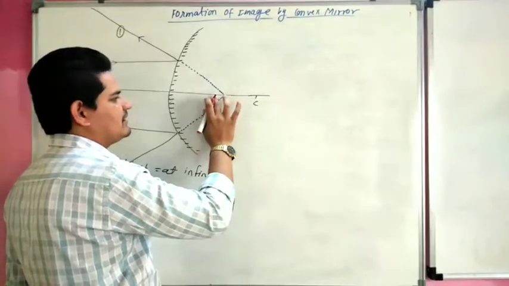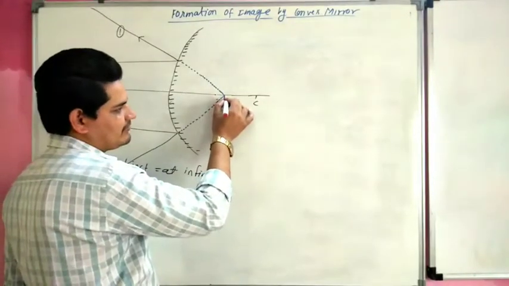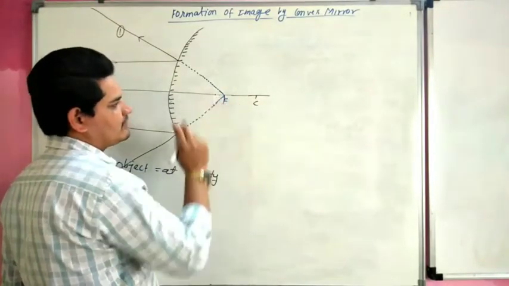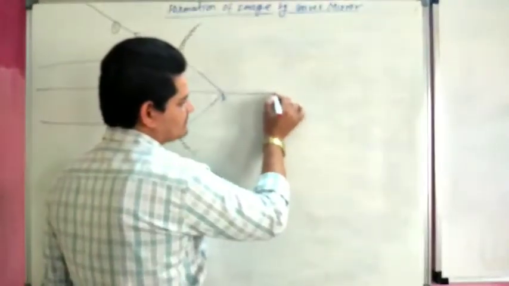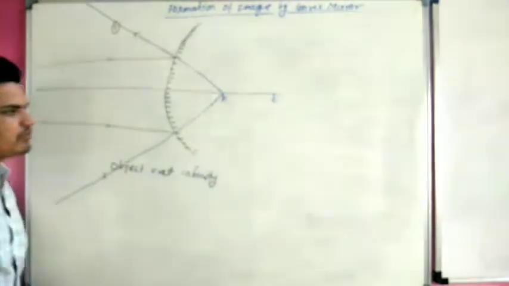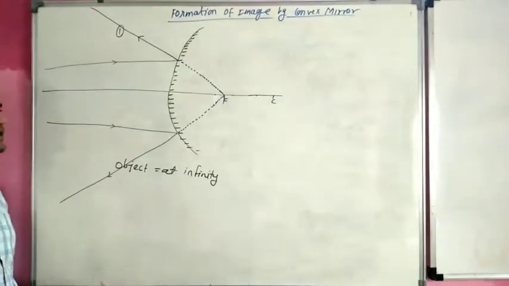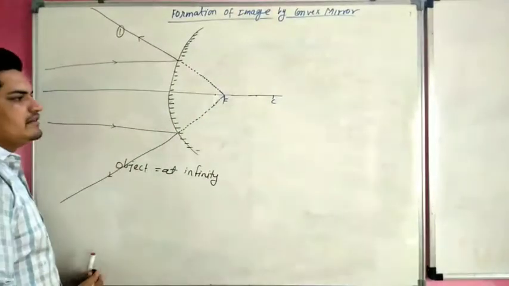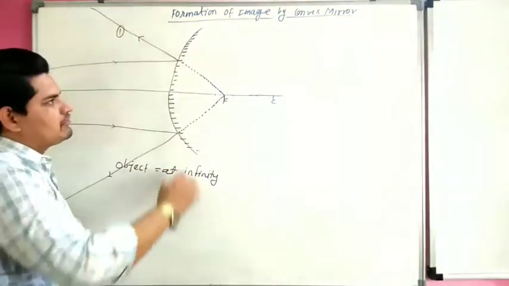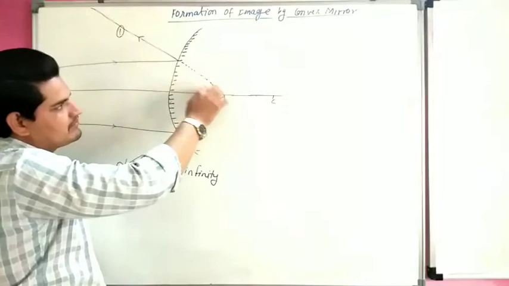Both the rays meet at F. So this is F. This is the center of curvature. Both rays are diverging from each other. They never meet, so we have to meet both rays at the back of the mirror.